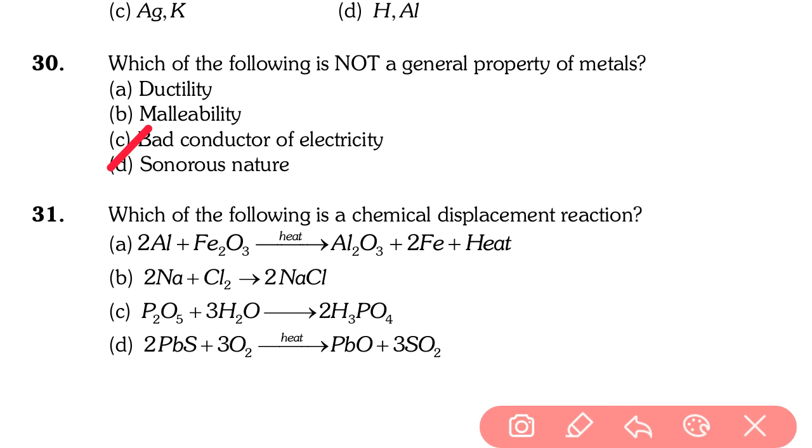Going to last question, that is 31. Which of the following is a chemical displacement reaction? See this: aluminum is more reactive than iron, so it easily displaces. So aluminum plus iron oxide gives aluminum oxide plus iron. Sodium plus chlorine gives NaCl, it is a combination reaction. Phosphorus pentoxide plus water is also a combination reaction. Lead sulfide plus oxygen gives lead oxide plus sulfur, it is also not a displacement reaction. So the answer is option A. Question number 31, answer is A. Aluminum plus iron oxide gives aluminum oxide plus iron plus heat, it is a displacement reaction.